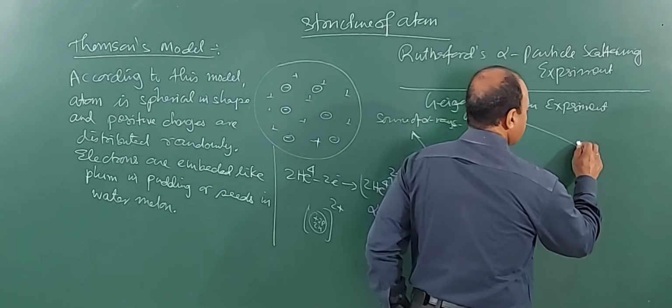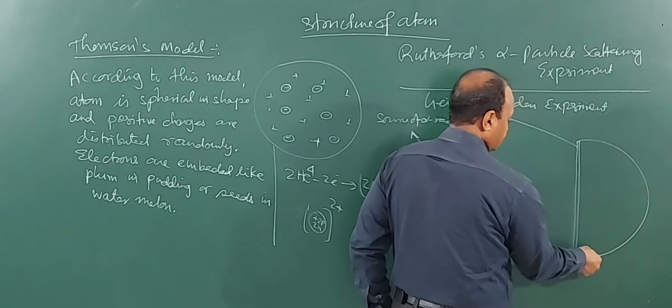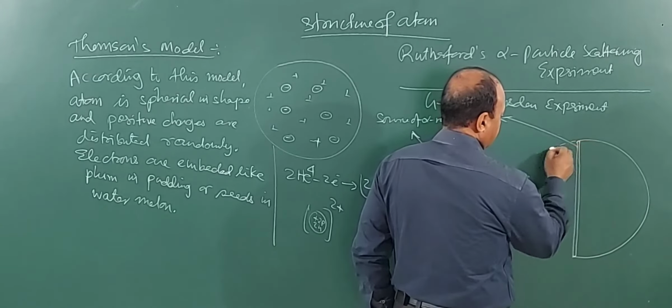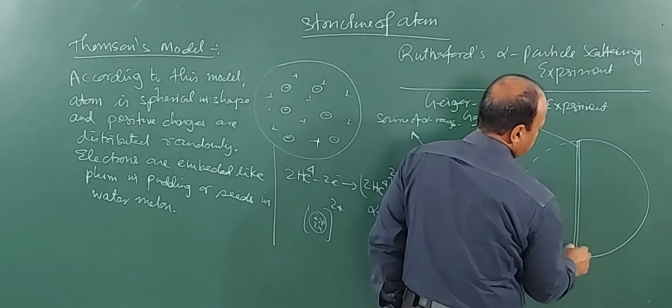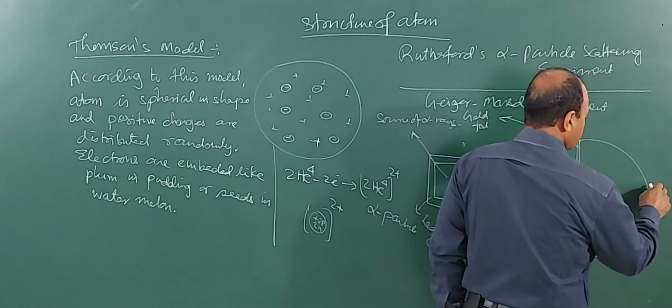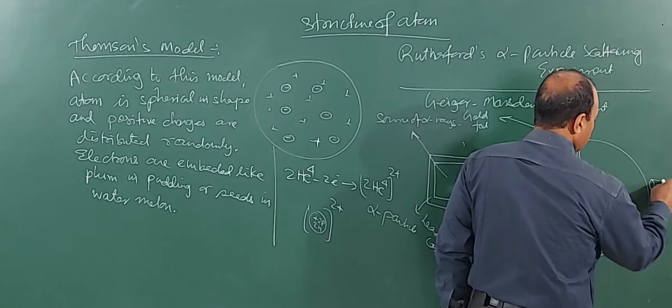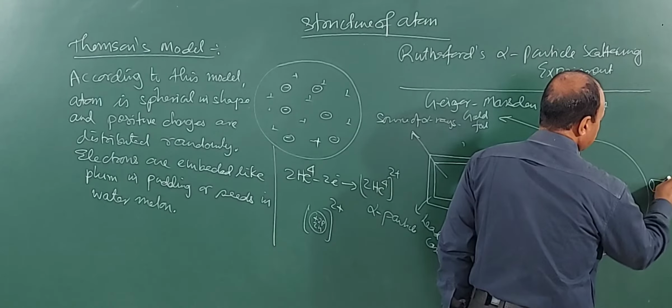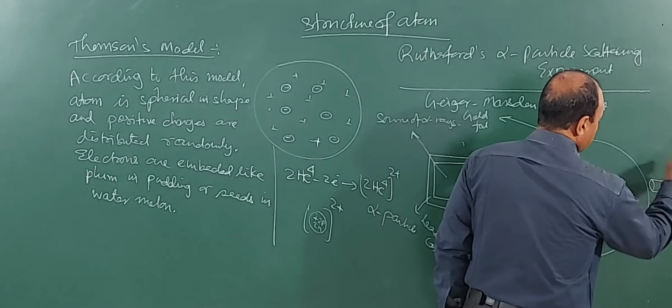This is in fact the plane in which he could move his eyepiece. Here we have an eyepiece, and using the eyepiece he is trying to see what happened.